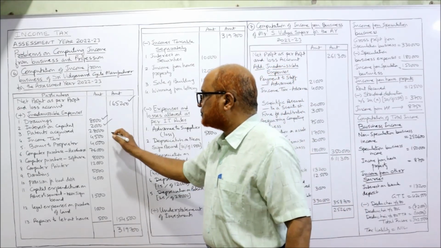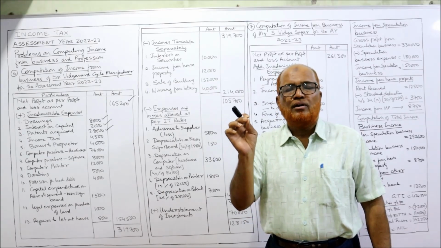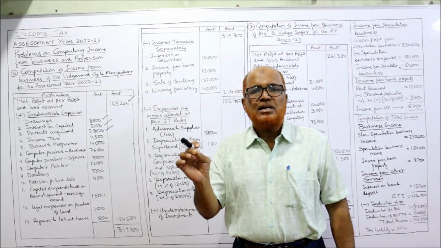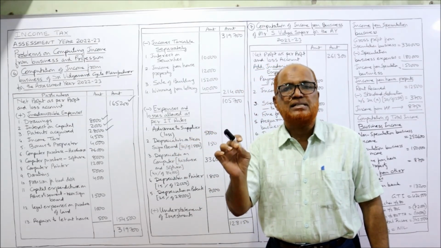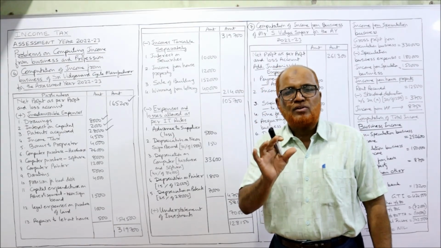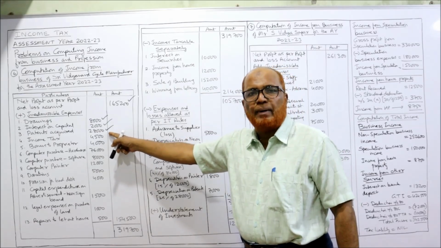28,000 add back. But the Income Tax Act says patents are eligible for depreciation. Depreciation at the rate of 25% on patents purchased will be allowed as deduction. So whatever patent purchased is disallowed, 28,000 will be added back.